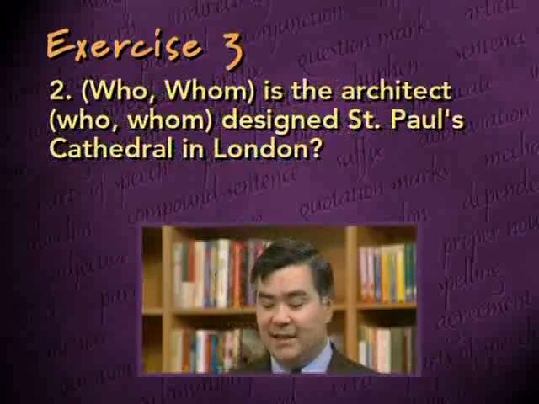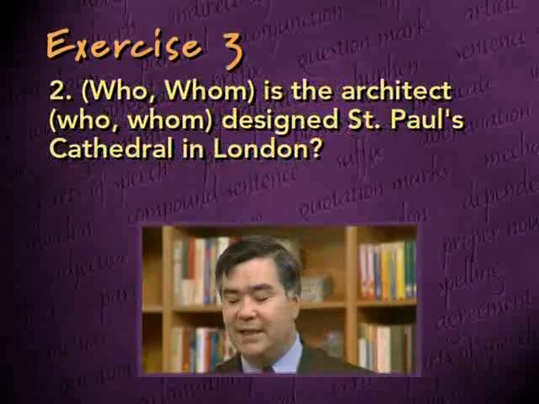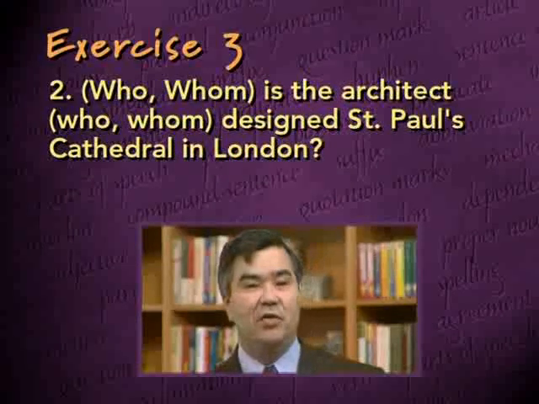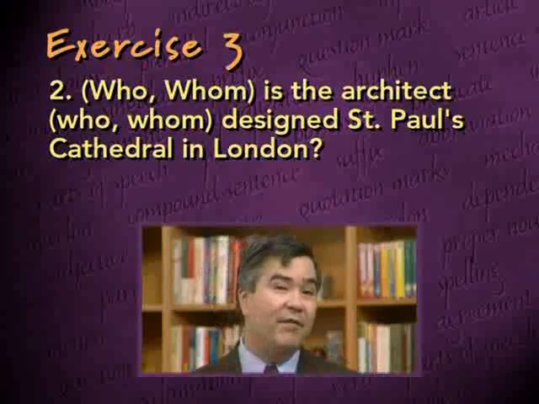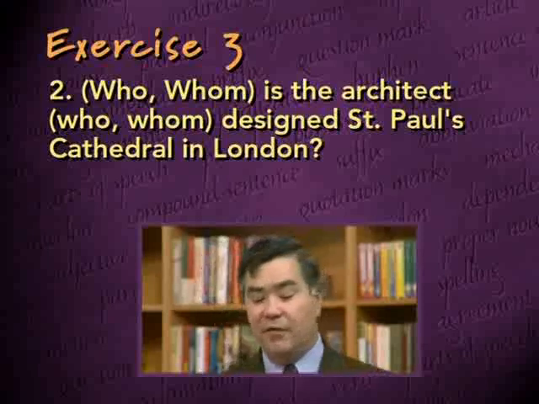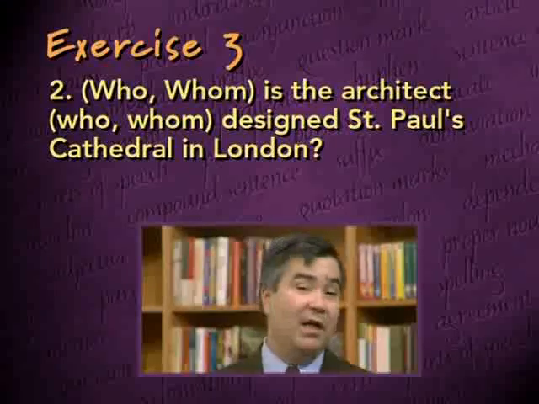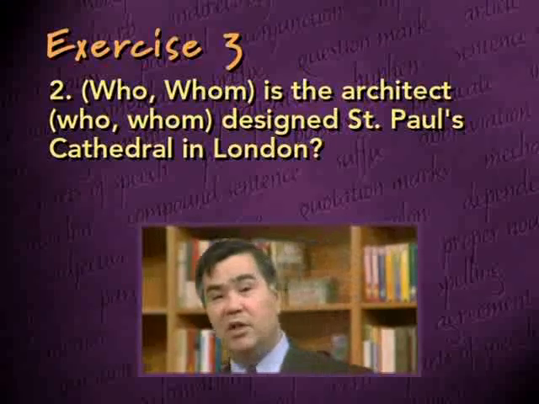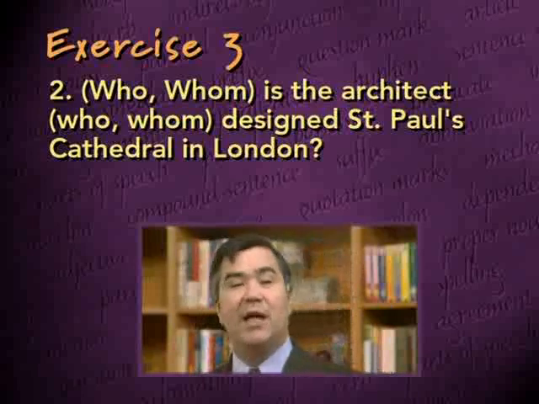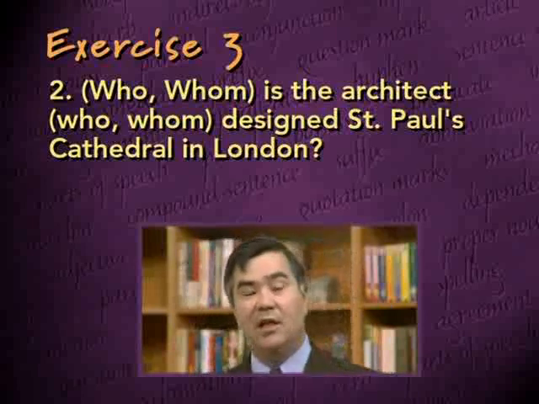Let's look at our next sentence. Who or whom is the architect who or whom designed St. Paul's Cathedral in London? Here we have the pronouns who and whom being used twice in the sentence. The first time it's being used as an interrogative pronoun to introduce the question. The second time it's being used as a relative pronoun to introduce the subordinate clause.